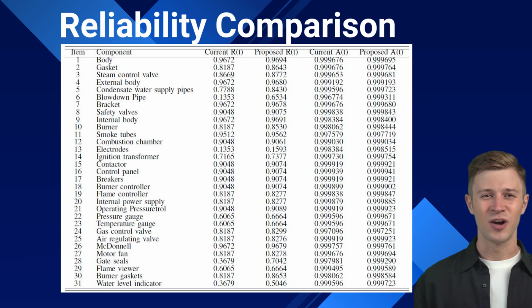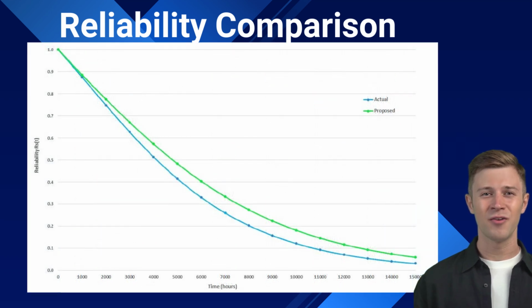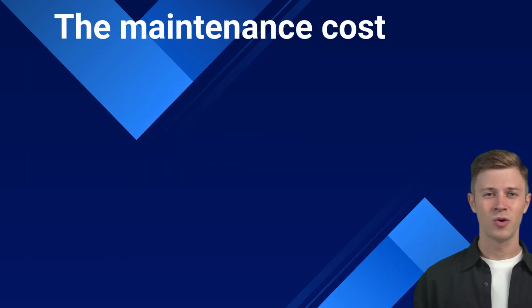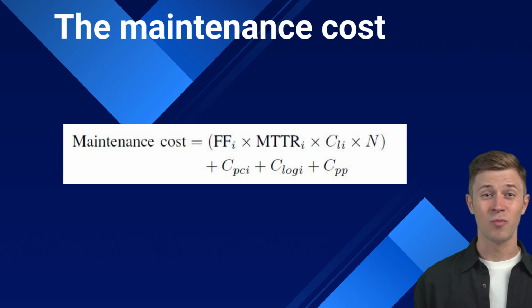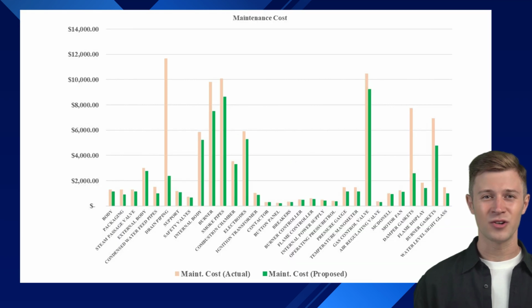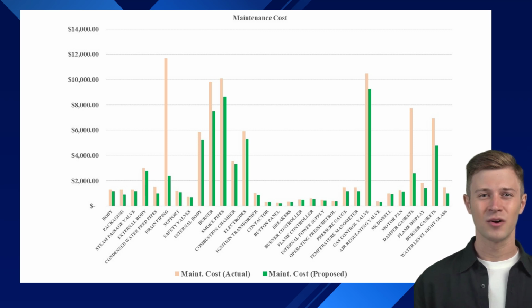The reliability over time in the graph has the expected trend level, two negative exponentials with different slopes due to different failure frequencies. The maintenance cost due to corrective and preventive maintenance has been evaluated using the equation for all components, both for the current and proposed scenarios. This representation helps identify and highlight the most crucial components in terms of cost, as well as focus on those whose maintenance costs can be easily reduced. Therefore, the difference in maintenance costs, calculated as current maintenance cost minus proposed maintenance cost, is $26,873.44, representing average savings of 27.54%.